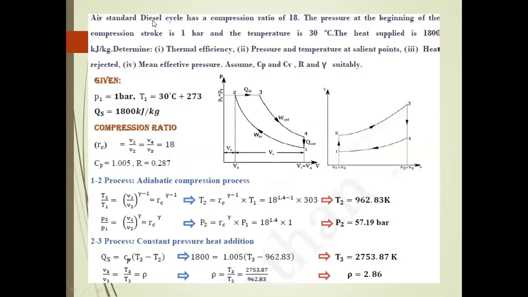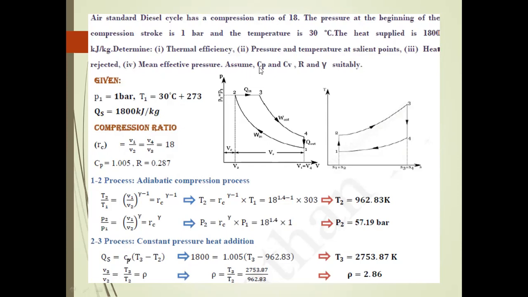Let us consider a standard diesel cycle that has a compression ratio of 18. The pressure at the beginning of the compression stroke is 1 bar and the temperature is 30 degrees Celsius. The heat supplied is 1800 kilojoules per kg. Determine the thermal efficiency, pressure and temperature at salient points, and heat rejected. Finally, we find the mean effective pressure.